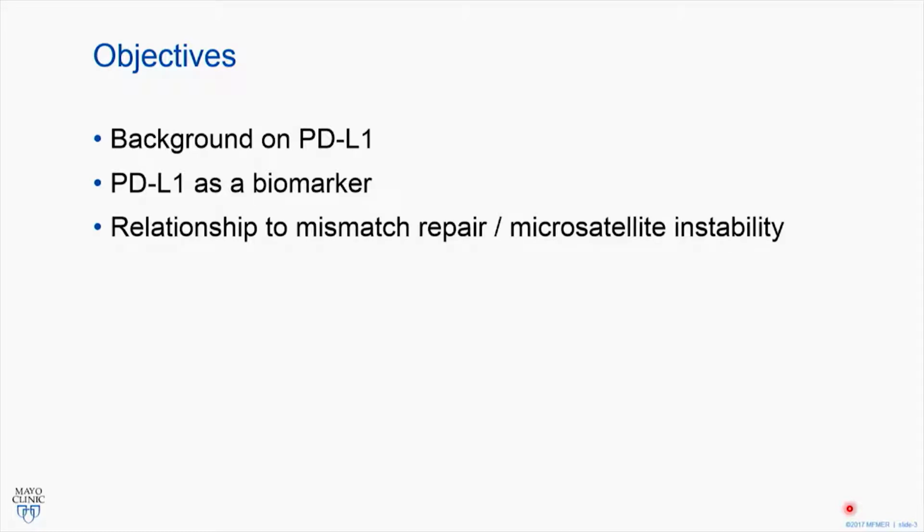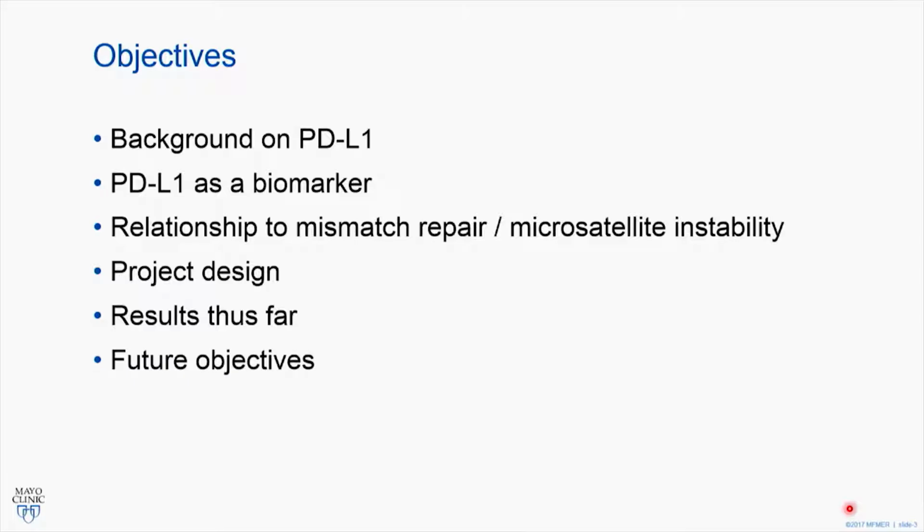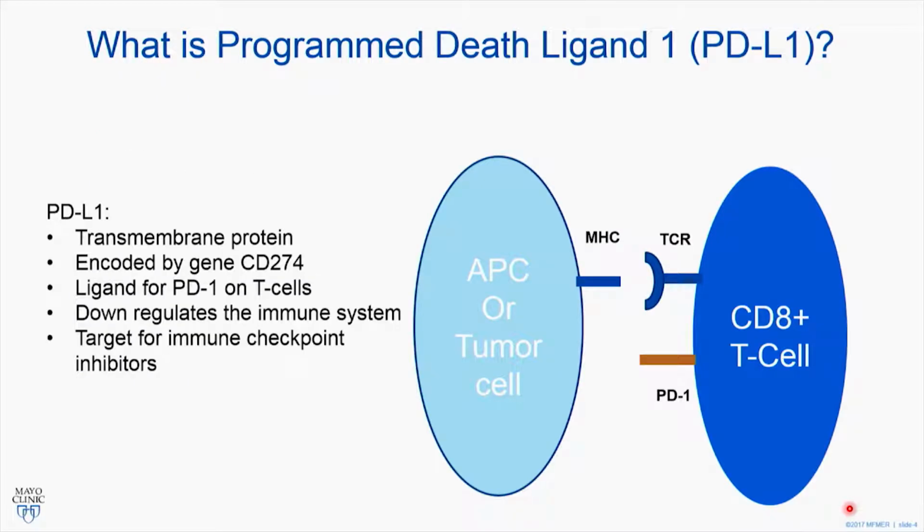So my objectives are to briefly give a background on PD-L1. My apologies for the experts in the room, but just to equilibrate the audience, we're going to talk about the mechanism briefly. I'm going to discuss PD-L1 as a biomarker, and I'm going to correlate this relationship to mismatch repair and microsatellite instability. I'm sure you guys are all aware of the paper that I'm going to reference here. I'm going to talk about how we designed our project, the results that we have thus far, and then our future goals.